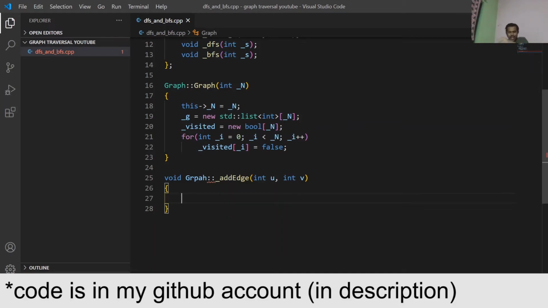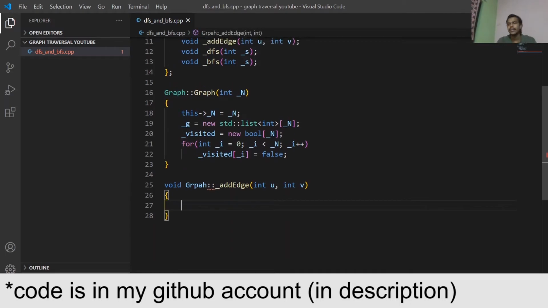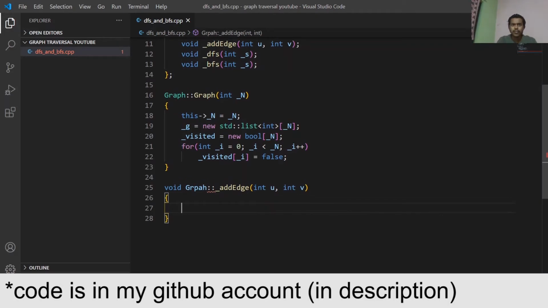Now after that we will say that in our adjacency list array, we take the uth index, G of u, and push back the value v.